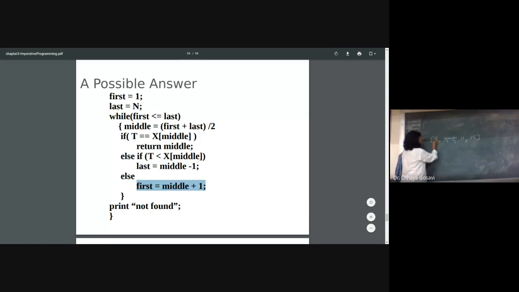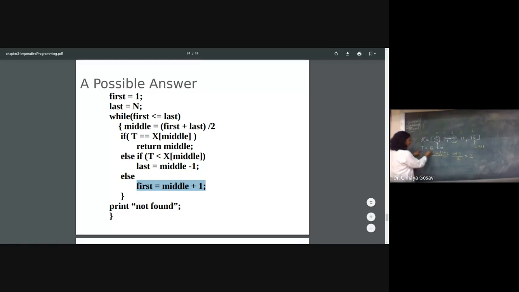If I want to search number 5, this is my x, t is equal to 5. First is position 0. The positions are 0, 1, 2, 3, and 4. Last is my fourth position. So what is middle? Middle position is first plus last divided by 2, 0 plus 4 divided by 2. So 2 is my middle position. Then what do we have to search?